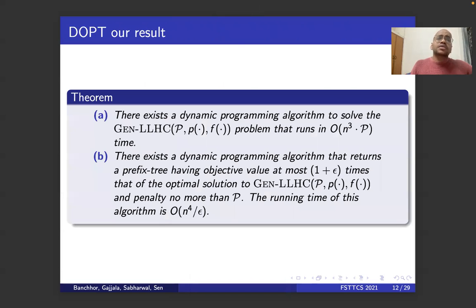For this problem, we have a solution which runs in time order n cubed p, where n is the number of characters and p is the penalty bound. The penalty bound is an input parameter, so this is not a polynomial time algorithm. This is a pseudo-polynomial time algorithm. So we also give a PTAS for this. This runs in time order n to the power 4 by epsilon.